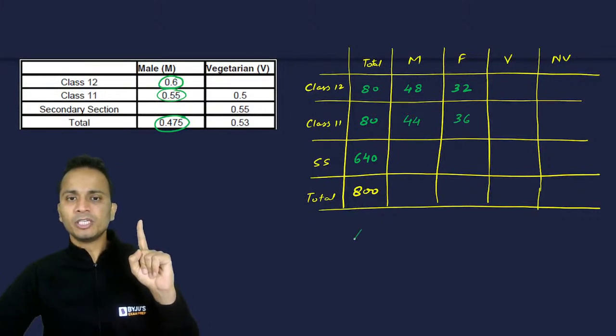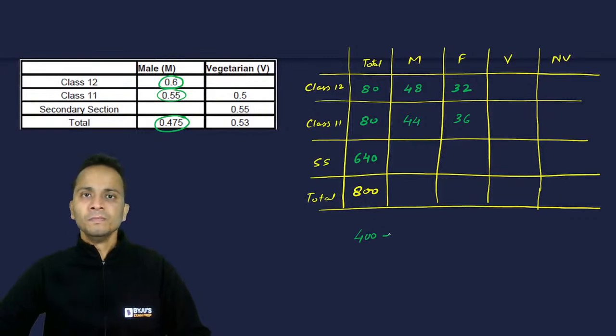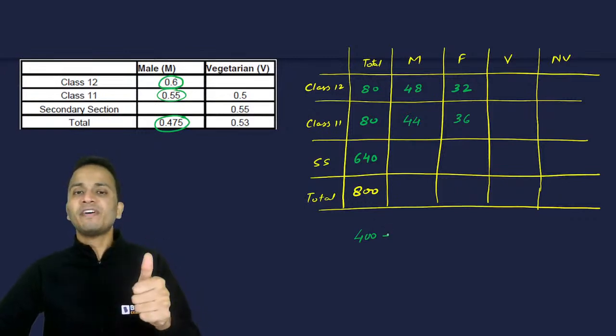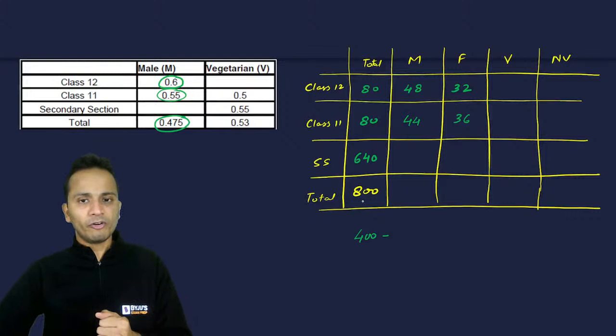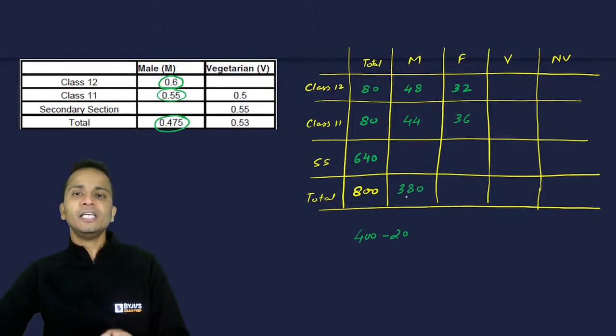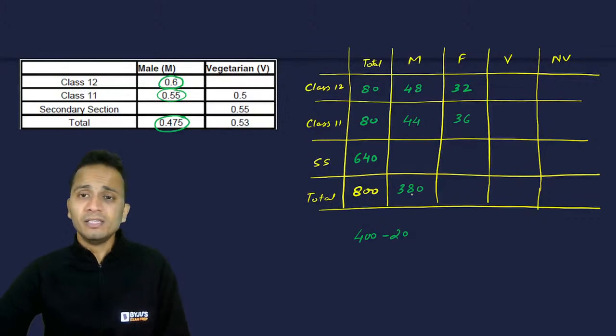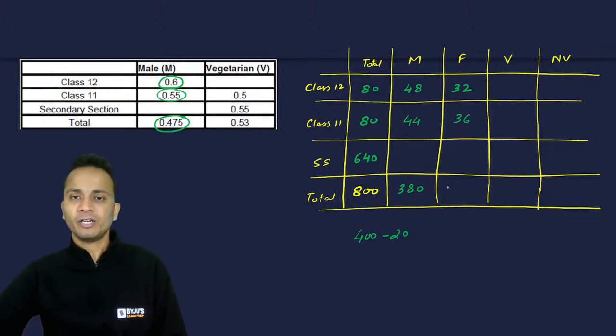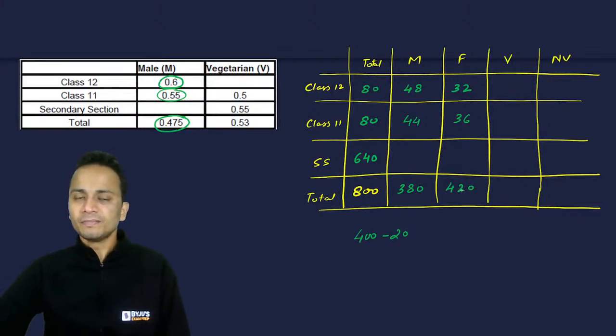So 50% is 400 minus 2.5%. 2.5% के लिए 25% है 1/4, that is 200. Wait, 2.5% will be 20. So 400 minus 20, that is 380. So 380 should be the total number of males out of 800. So number of females कितनी हो जाएंगी? It will be 420. Right?